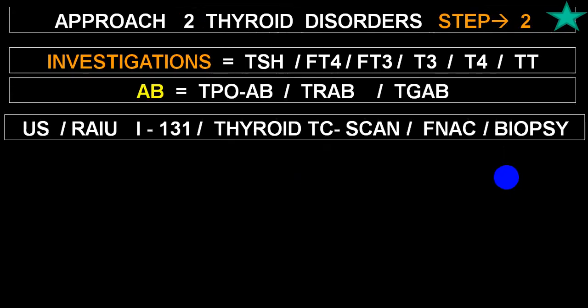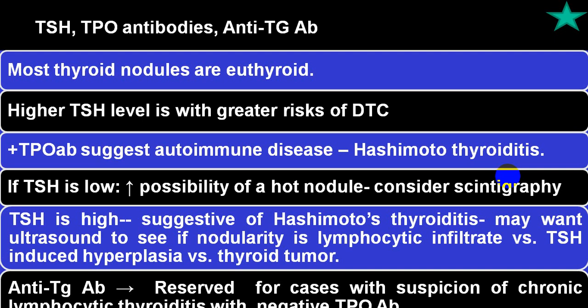So the investigations we already mentioned, all we have done. If clinically there is a thyroid gland enlargement and you are suspecting autoimmune disease, then go for TPO antibody and anti-Tg. This will help to differentiate between two groups, that is Hashimoto's and Graves' disease. In Graves', the TSH receptor stimulating antibody will be strongly positive, TPO will be positive, and thyroglobulin antibody will also be positive, but the TSH receptor antibody will be strongly positive.